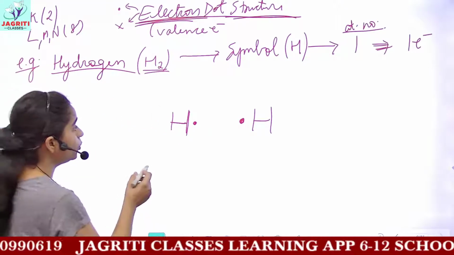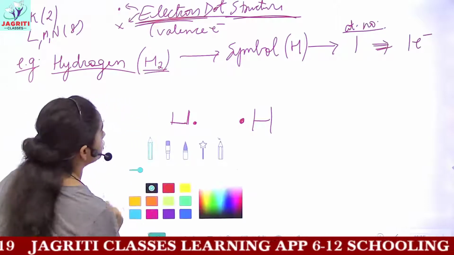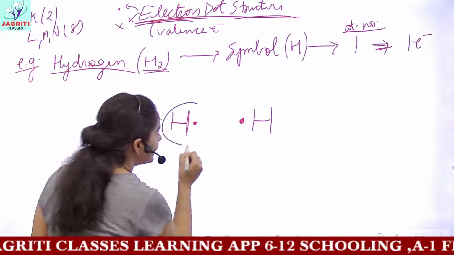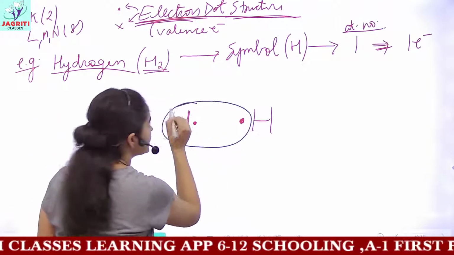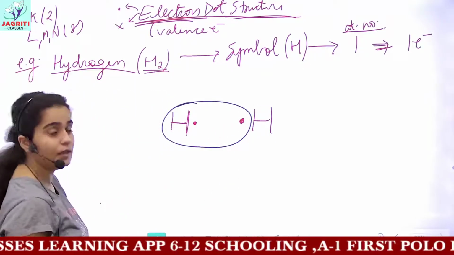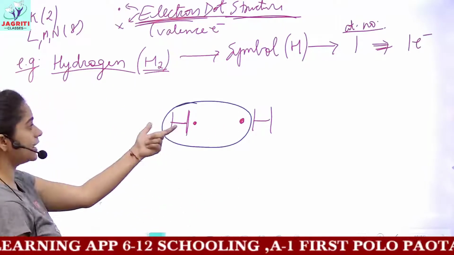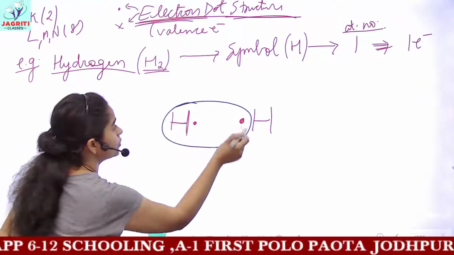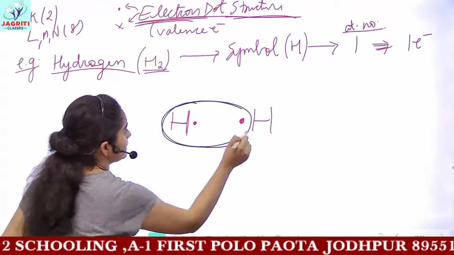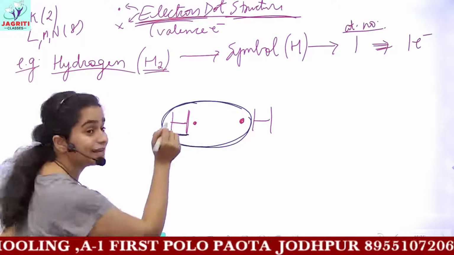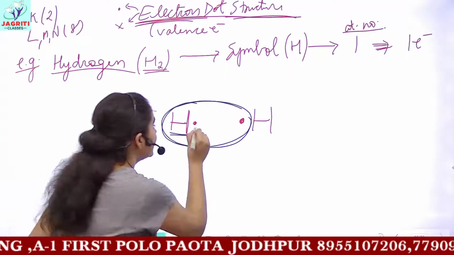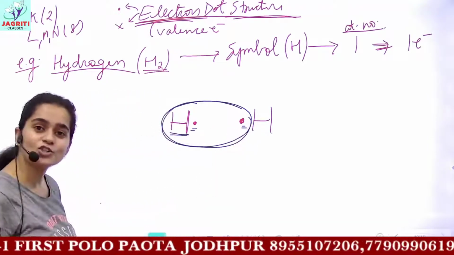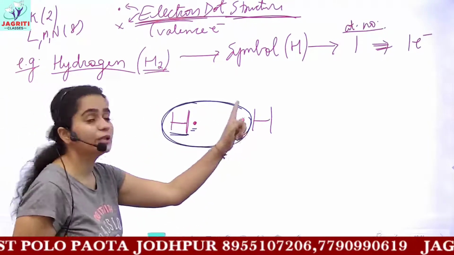So what we'll do, this hydrogen shares its 1 electron with the 1 electron present with the surrounding hydrogen, and it attains stability. Now this hydrogen has how many total electrons? It has 2 electrons. This circle represents that this hydrogen present inside the circle contains these 2 electrons. Similar would be the case with the next hydrogen.